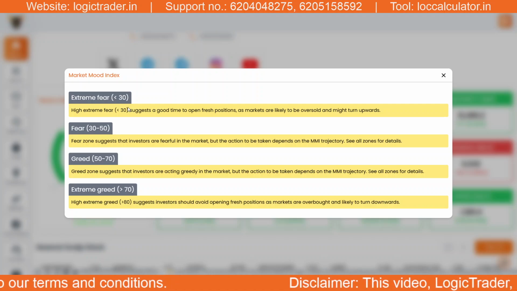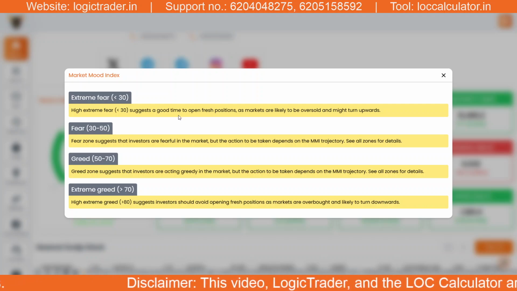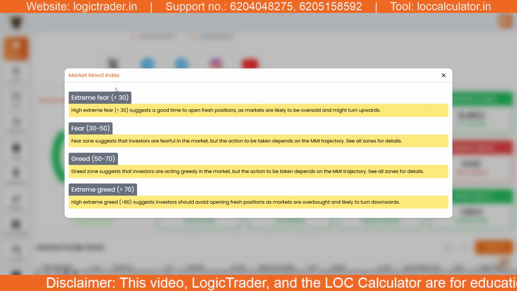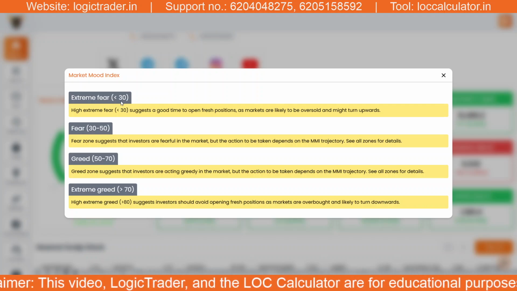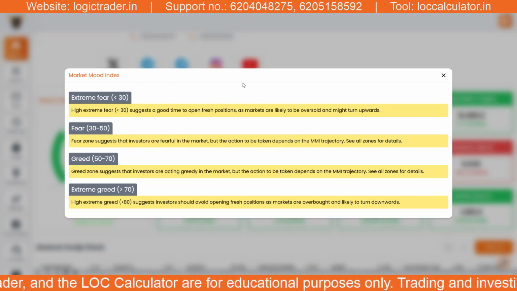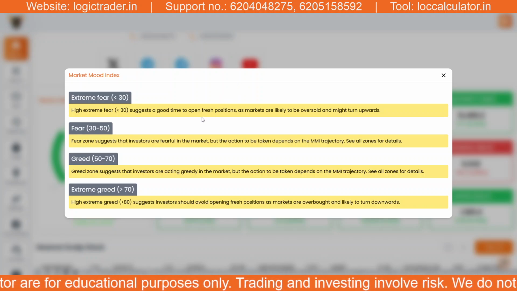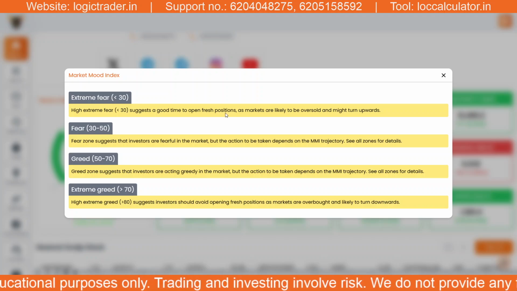This indicator is generally used from a broader long term perspective. When the market enters the extreme fear zone, it means prices have fallen significantly and panic sentiment is high. It often presents a potentially good time to open fresh positions.